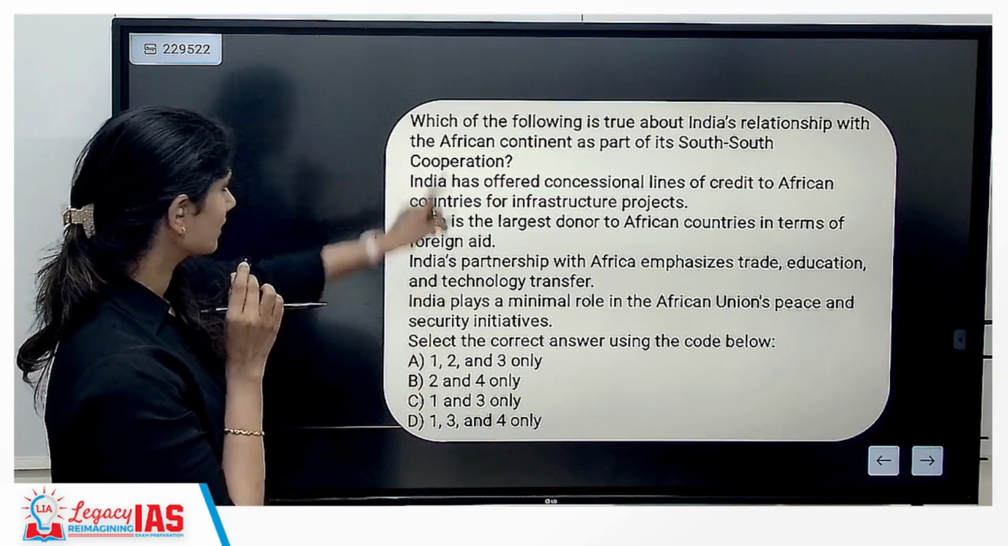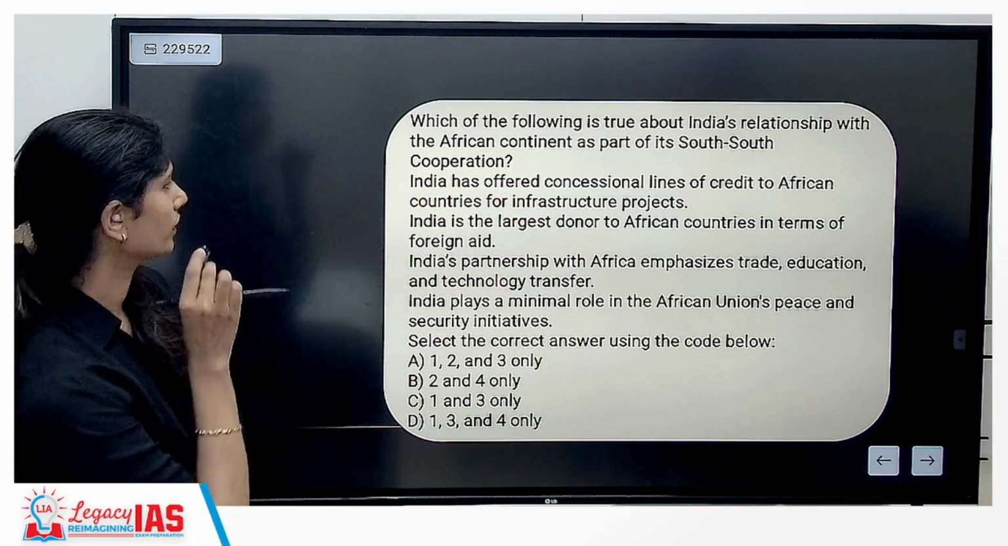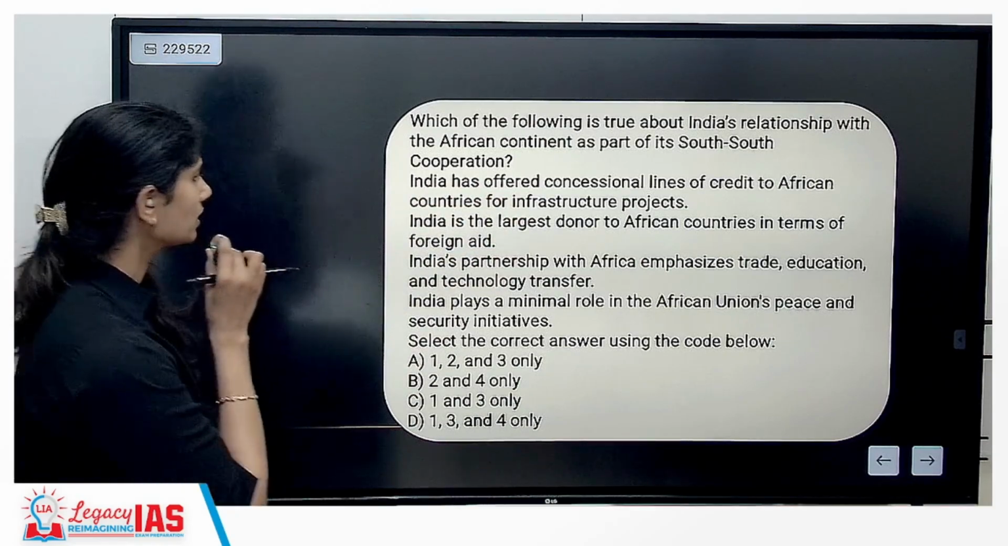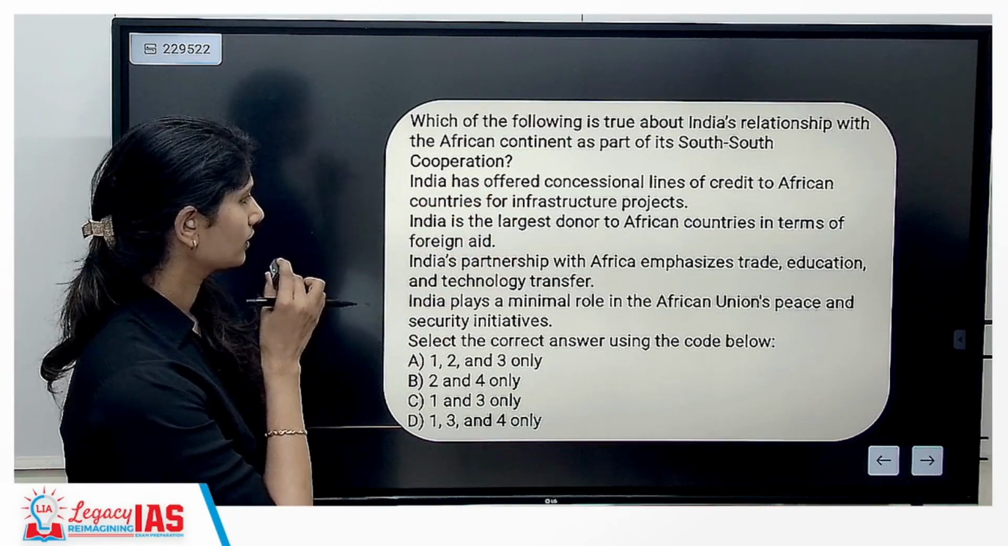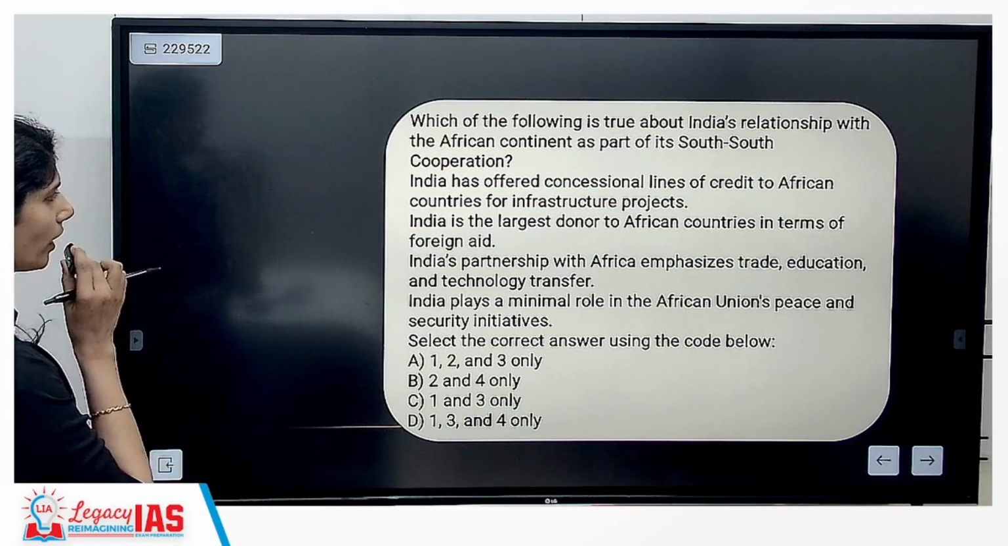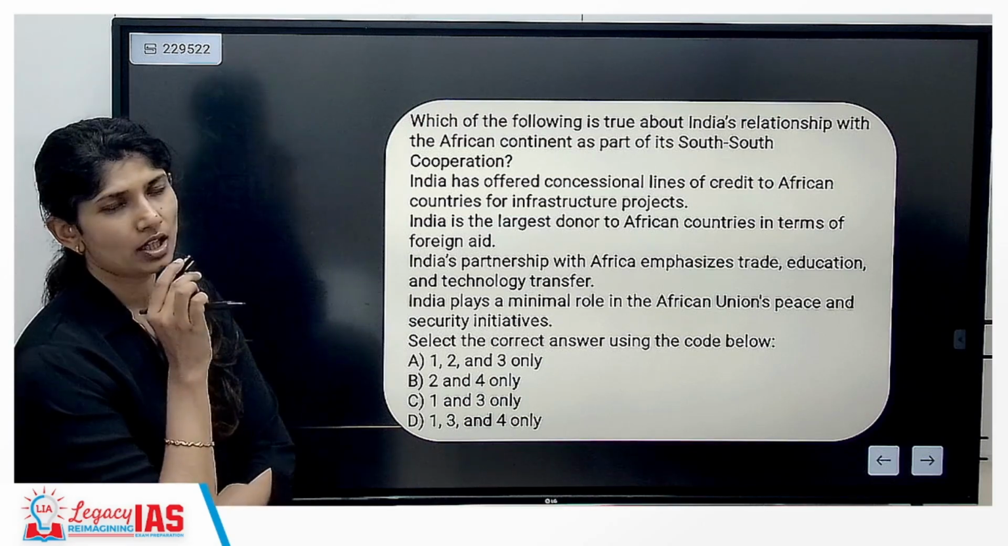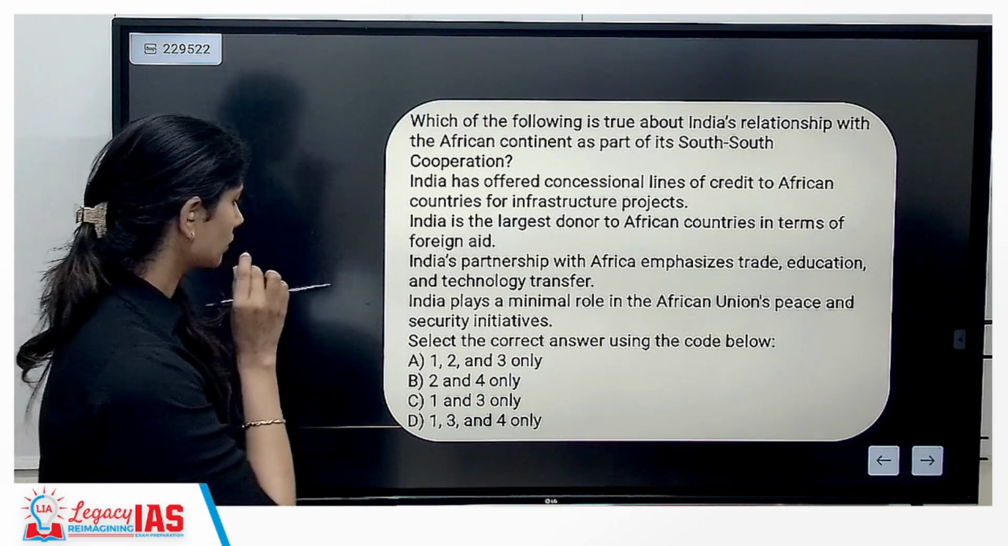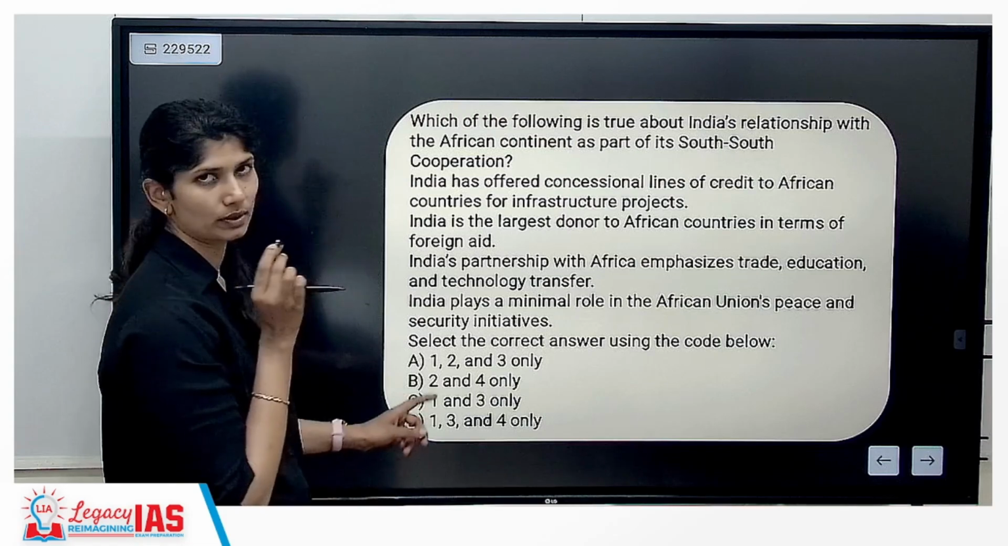From this, if you know 1 and 3 is correct, India has offered concessional lines of credit to African countries. Yes. Third one, India partners with Africa on trade, education, technology, correct. Second, India is the largest donor to African countries in terms of foreign aid. No, that is not correct. So the correct answer is 1 and 3 only, which is C.